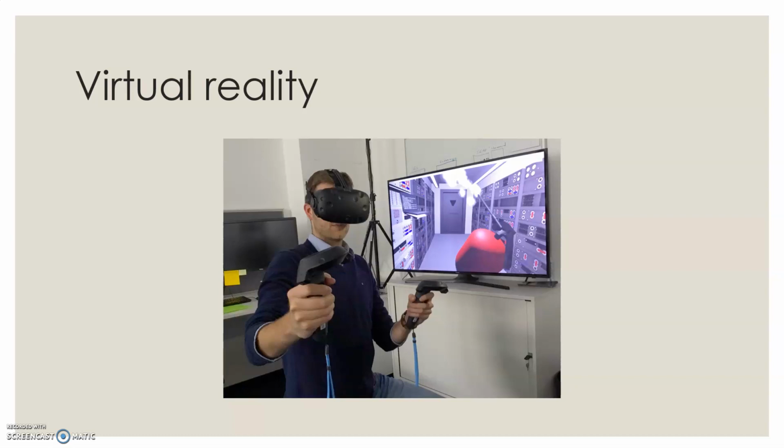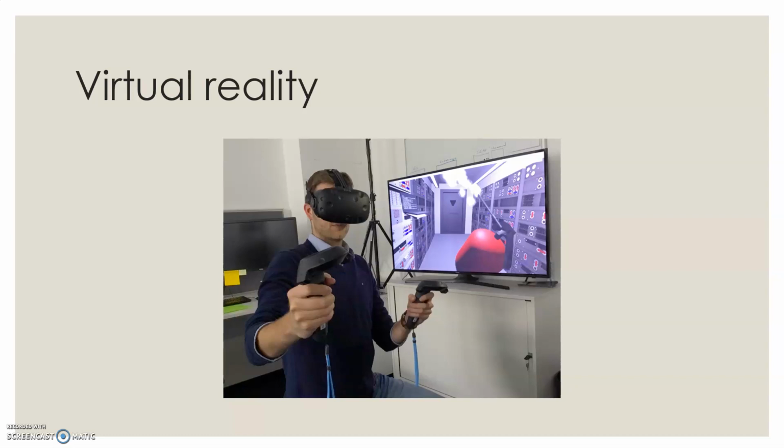Unlike traditional user interfaces, virtual reality places the user inside an experience. Instead of viewing a screen in front of them, users are immersed and able to interact with the 3D worlds.